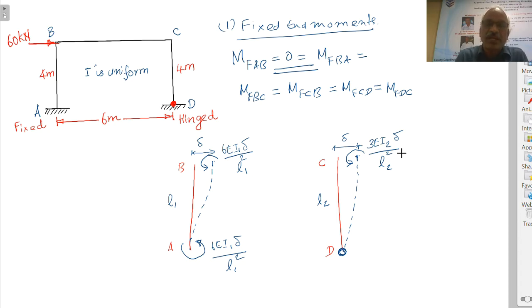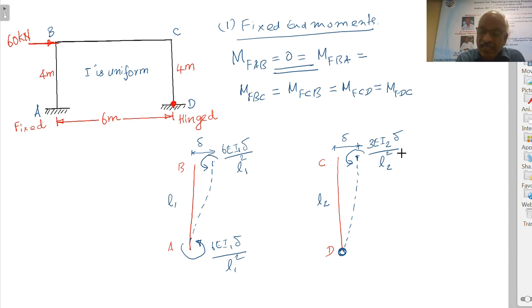For carrying out sway analysis we need some moment. Delta is not known. Therefore we have to assume some moment. So the basis for assuming the moment is this one. Suppose we take member BA, it will be subjected to 6E I1 delta by L1 square.